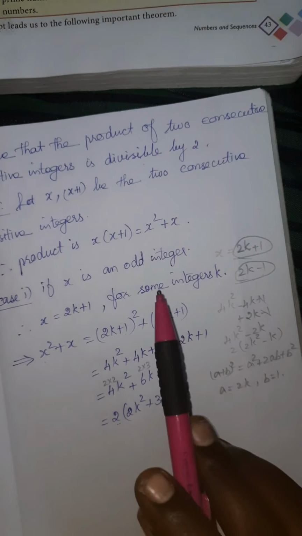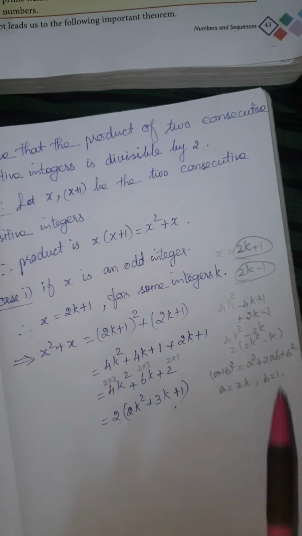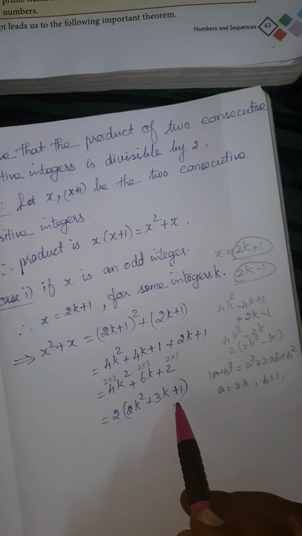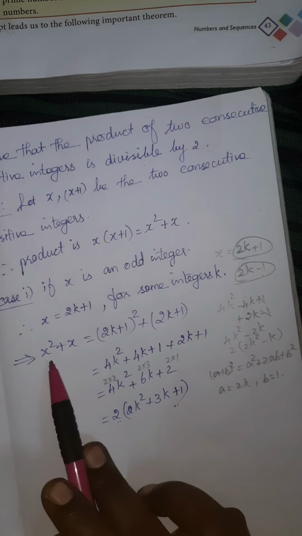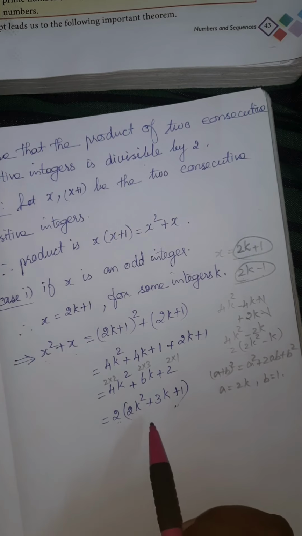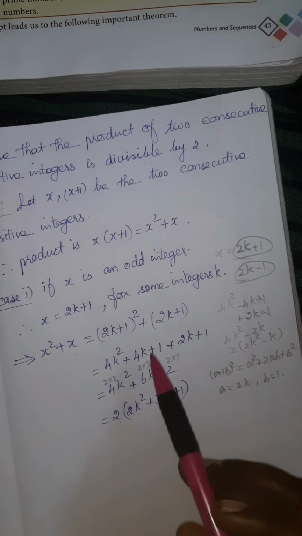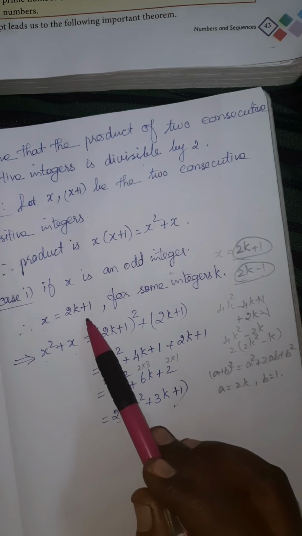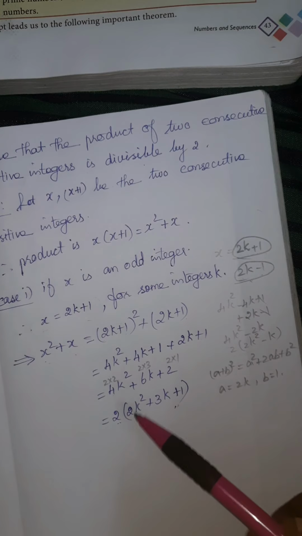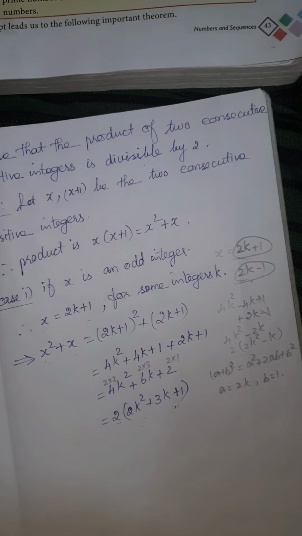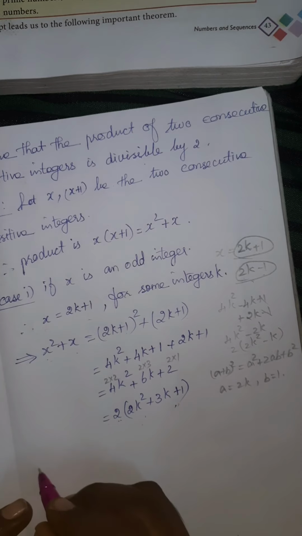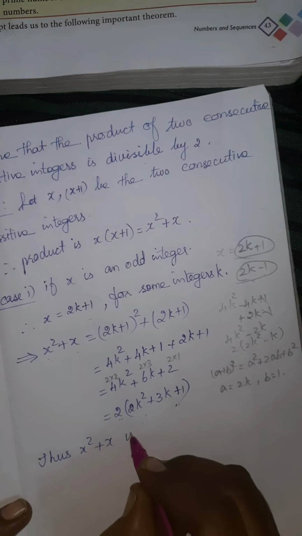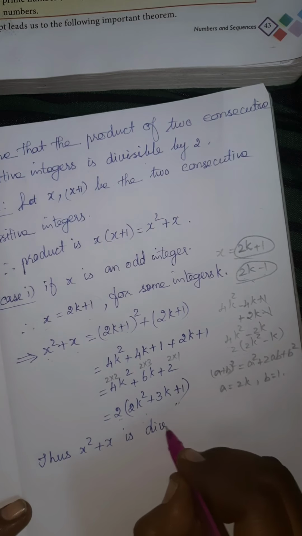We need to show the product of two consecutive positive integers is divisible by 2. If you write the value as a product with 2, you can conclude the answer. This product is, that means x square plus x is divisible by 2. Okay, so that's only I am telling. If you consider x is equal to 2k plus 1 or 2k minus 1, you will get the answer correctly. Okay, next, so we can write x square plus x is divisible by 2.